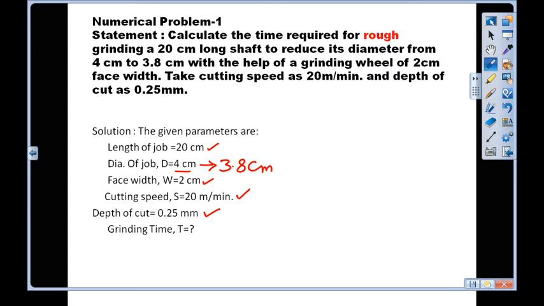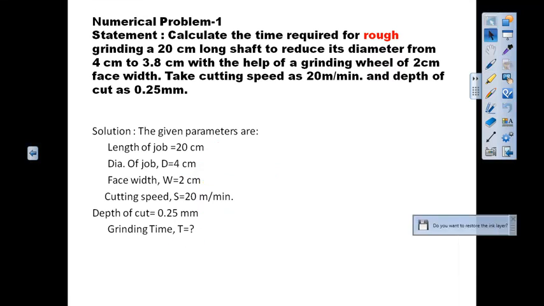So we have to calculate the grinding time, that is, how much time it will take to finish the job in case of rough grinding.